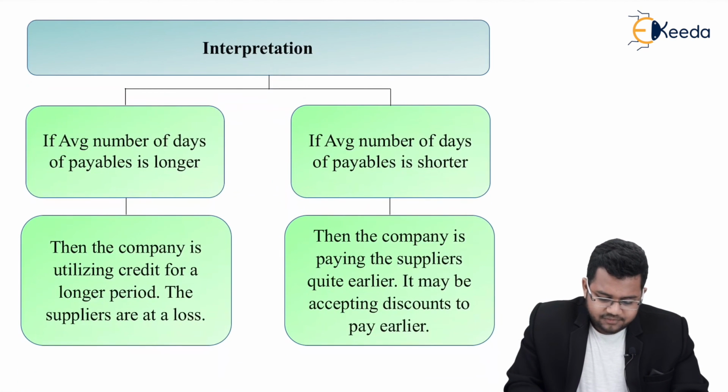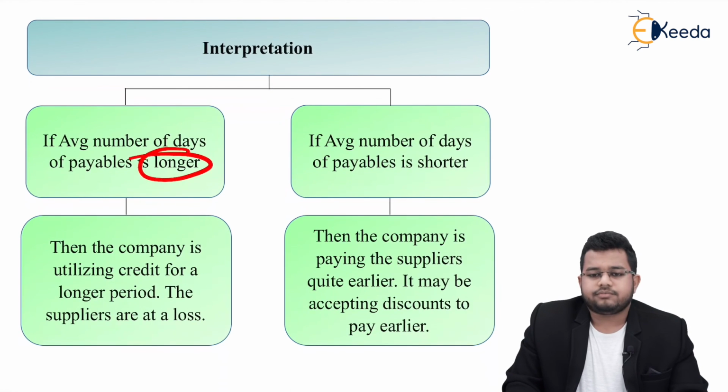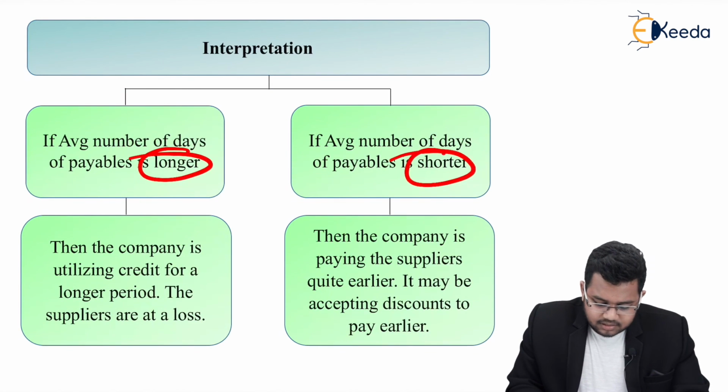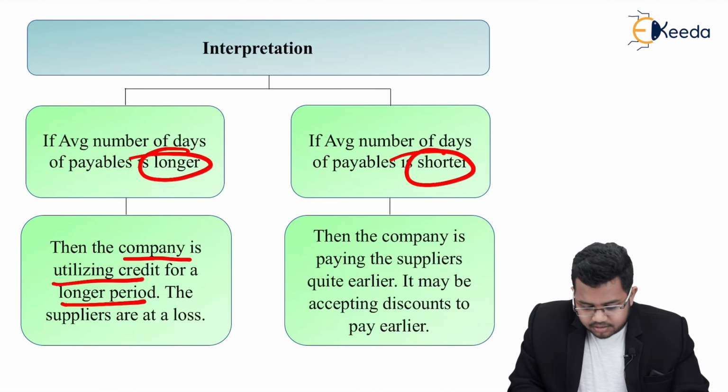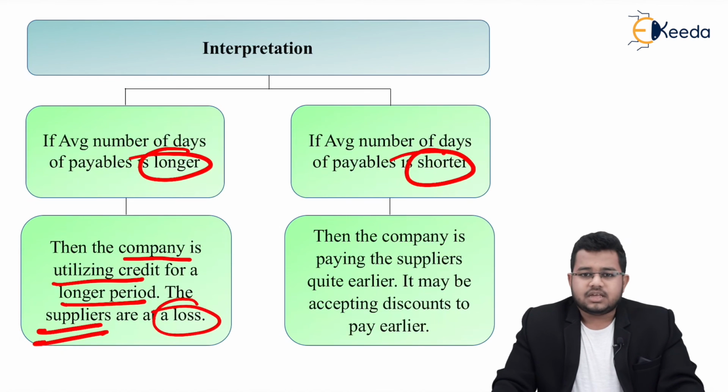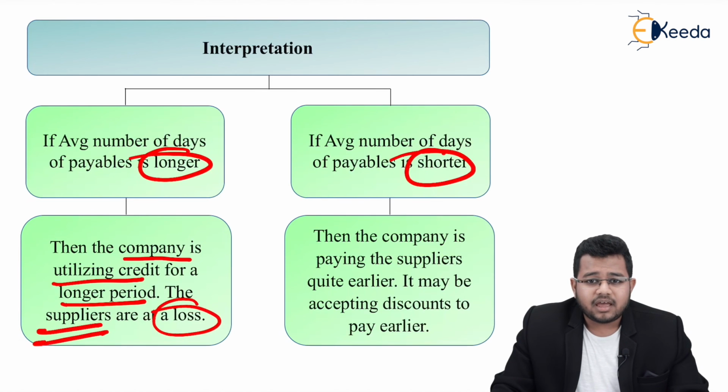Interpretation: if average number of days of payables is longer and if it is shorter. अगर longer है तो क्या? Then the company is utilizing credit for a longer period. The suppliers are at a loss. See, if you are the company, you are taking 180 days to pay a creditor, तो आपके लिए तो अच्छा है, but the supplier is at a loss.